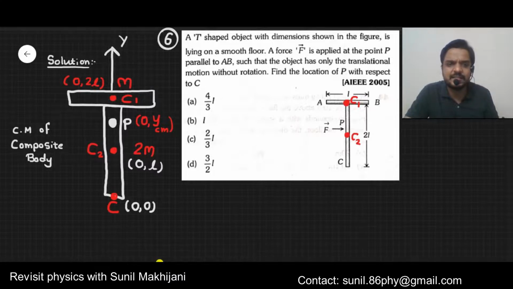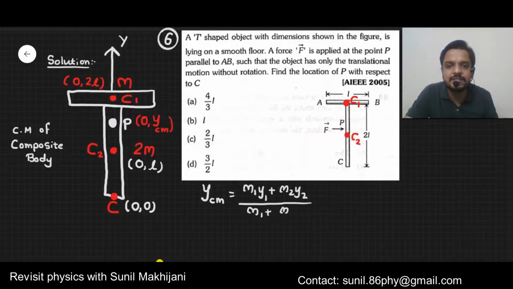Now it is like a system of two particles. Remember this, you can apply this formula. The y coordinate of the center of mass is given by m1 y1 plus m2 y2 divided by m1 plus m2. In place of m1, I will put the horizontal rod mass m.